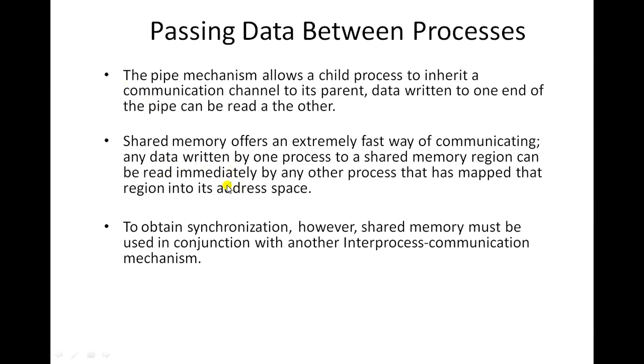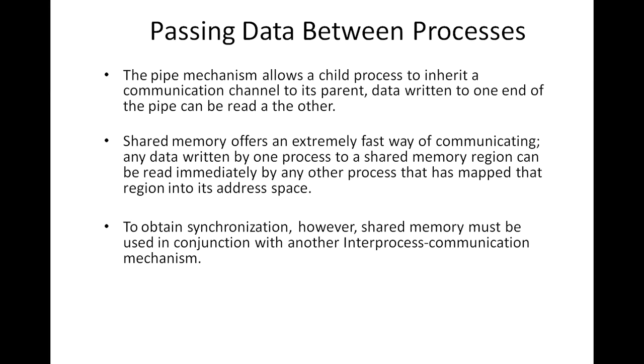And also you know that using shared memory we can achieve communication. What is the benefit of using shared memory? Shared memory basically offers an extremely fast way of communication. In the physical memory itself, some portion of memory is shared among the processes. If the processes want to communicate, one process writes data to the shared memory, and the other process reads the data from the same memory.